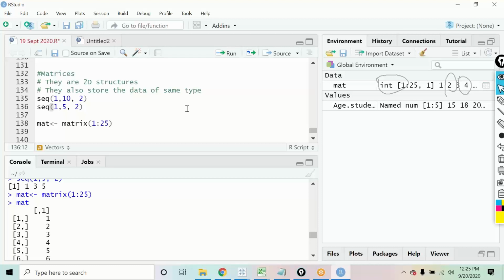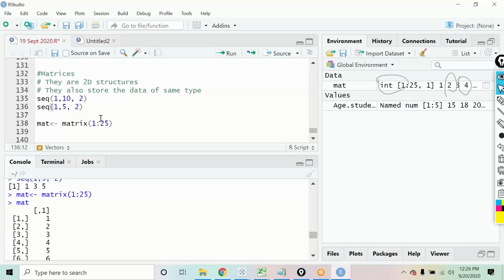Amit, actually, I have a question. When we put mat equals to matrix 1:25, and then we ran it, we get the same result when we ran mat. I'm saying that when we've created this function mat is equal to matrix 1:25, and we ran this function, why didn't we get the same result in the console when we ran mat? Why is there a difference between running mat, matrix, and mat?